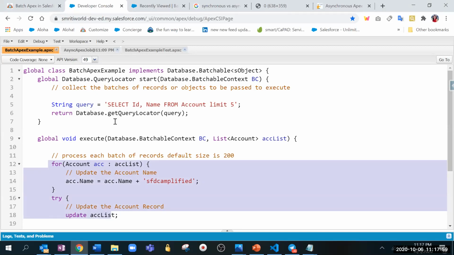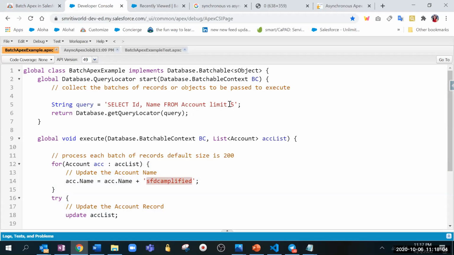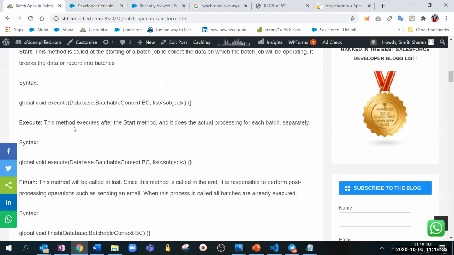So for instance, we want to put SFDC amplified to 5 records, and I am saying batch size limit is 1. What does that mean? There is a confusion for new people, okay? It doesn't mean that it will just change SFDC amplified to 1 record. No. It means that at a time, it will just take 1 record and there it will put SFDC amplified. Then it will take second, third, fourth, fifth, like that it will complete its processing. So that is working in the batch.